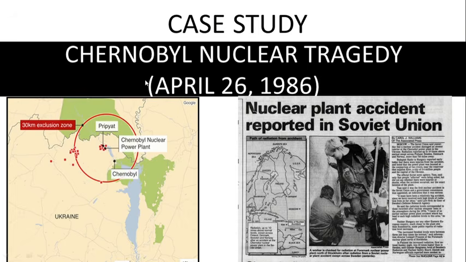Case study related to nuclear disaster: the Chernobyl nuclear tragedy, April 26, 1986. In Ukraine, which was part of the Soviet Union, in the year 1986, there was a major nuclear leak in the Chernobyl nuclear power plant. The plant was located in Pripyat city, and because of a technical error, there was a nuclear disaster on this date.